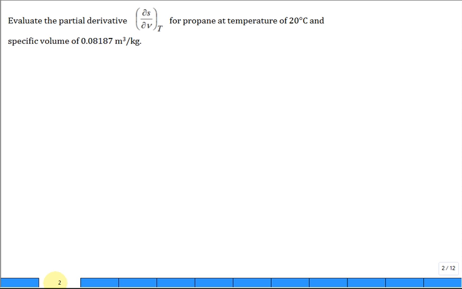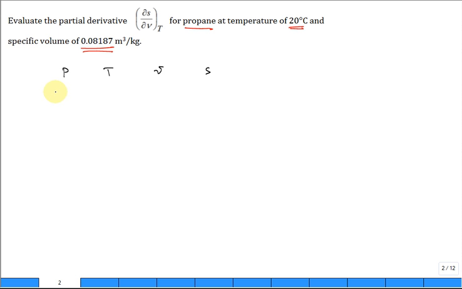The problem says evaluate the partial derivative. So how does entropy with respect to specific volume change at constant temperature for the substance propane at a fixed temperature and a fixed specific volume? Pressure, temperature, specific volume, entropy.